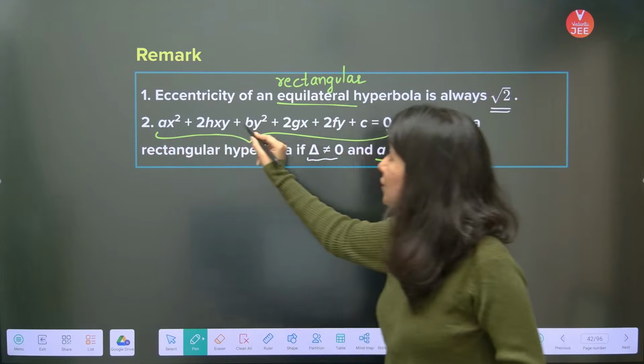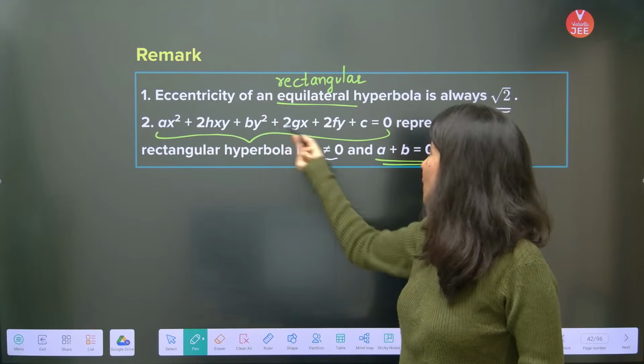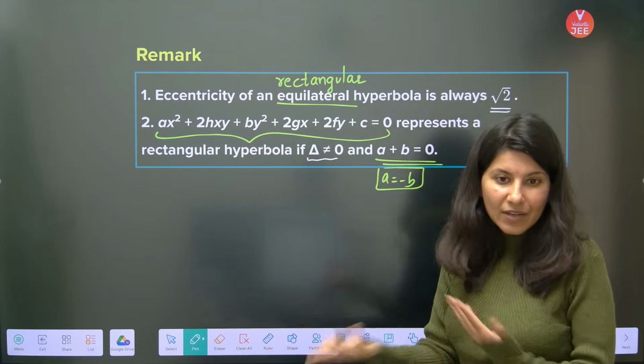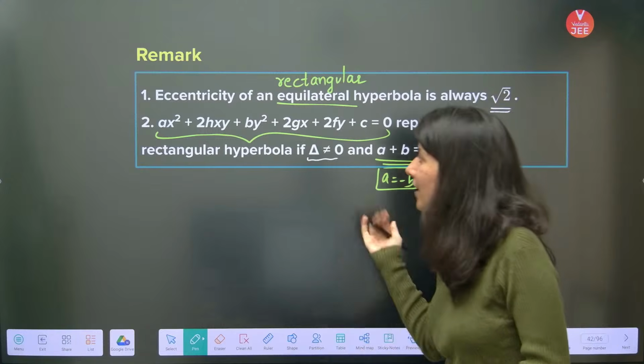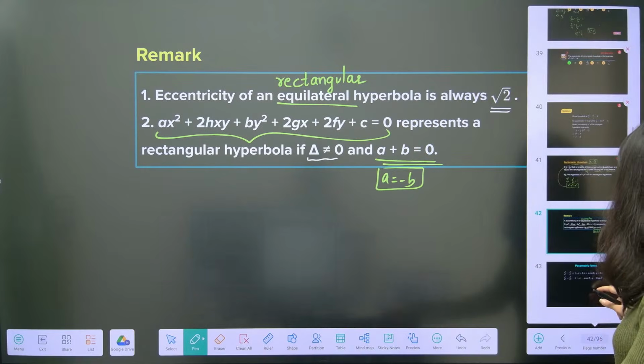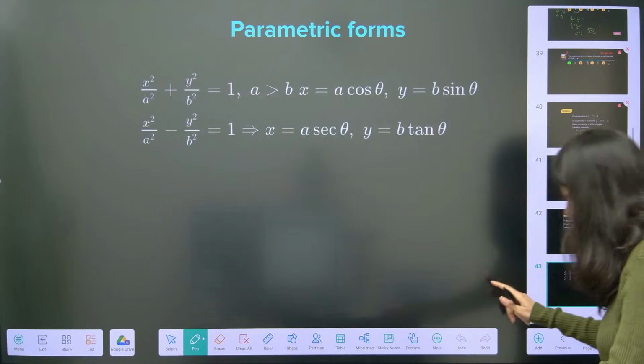That means the coefficient of x square and the coefficient of y square, obviously a is equal to minus b should be there. Otherwise, it will not make any sense. So yeah, the coefficients of x square and y square should be negatives of each other, so then only we will call it a rectangular hyperbola.